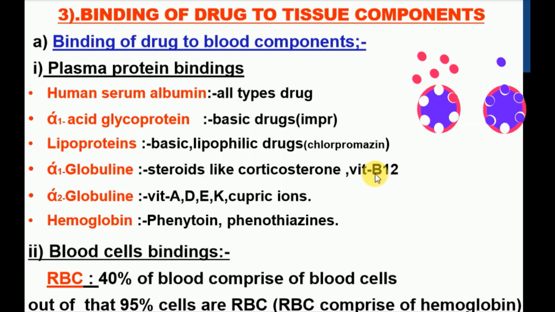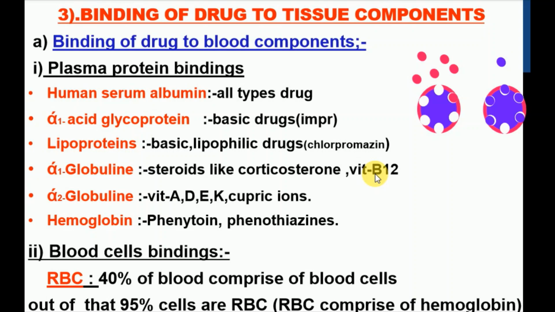In this lecture series, we will discuss the ADME of the drug. Absorption of the drug we have already discussed, and distribution of the drug was started in our previous lecture, in which we discussed different factors that affect distribution. Now we reach this point: the effect of protein binding on the distribution of the drug, and the effect of tissue binding on the distribution of the drug.